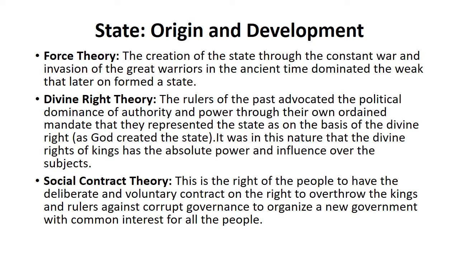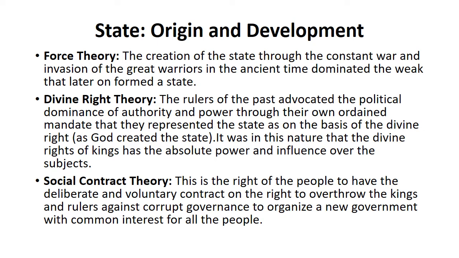Then the last theory about the origin of the state is social contract theory. This is the right of the people to make a deliberate and voluntary contract, including the right to overthrow kings and rulers against corrupt governance, to organize a new government with common interests for all the people.